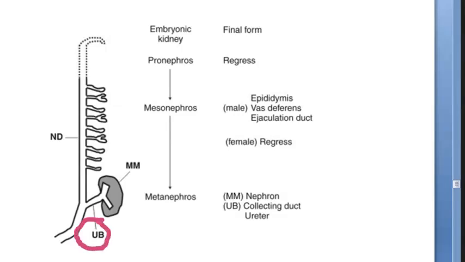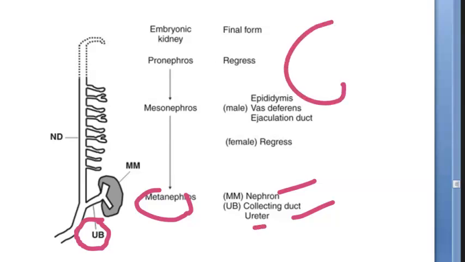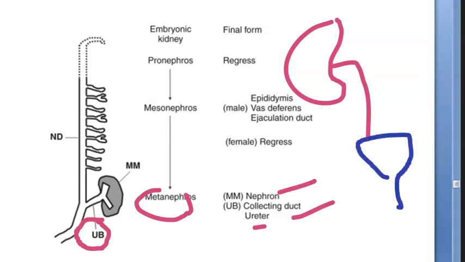Okay, now that ureteric bud will go and attach to this metanephros, and those two together will form your kidney. So the metanephric system will give the nephron, that is all your urine formation system, and the ureteric bud will give you the collecting system, the urine collecting system, and throwing it out till the urinary bladder, that is the ureter. So here you have the kidney and here you have the ureter. Till here everything is intermediate mesoderm, but once it comes to our urinary bladder and urethra, that is not coming under our question. Very good. Take a deep breath.